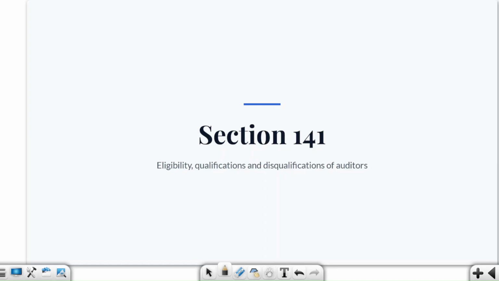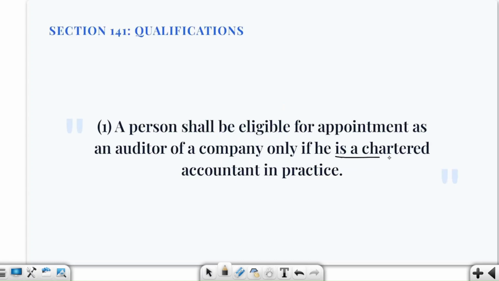Now let's move towards our next section that talks about eligibility, qualification, and also disqualification of our auditors. Before a person becomes an auditor, is he qualified? Is he independent? Does he have any disqualification? All this must be known to us. Under section 141 clause 1, a person can be appointed as the auditor of a company only if he is a CA in practice, not just CA but CA in practice.